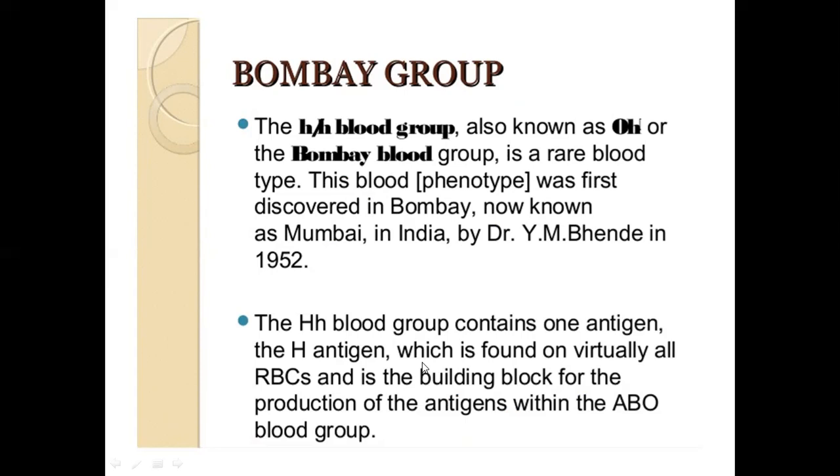Antibodies. But for your Bombay group, anong nandun sa dugo nila? They have the anti-A, anti-B dahil type O sila, but they also have anti-H because they do not have the H antigen.